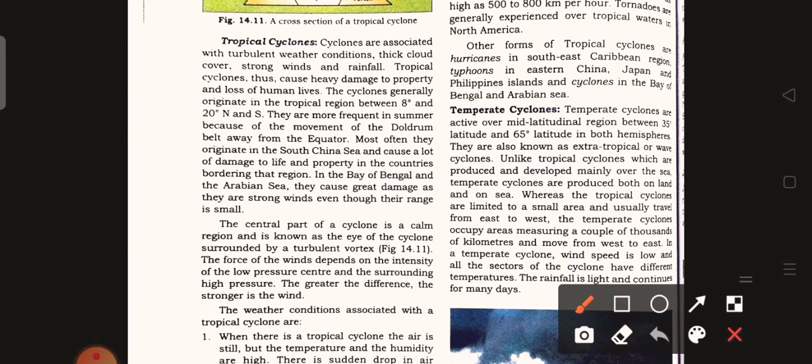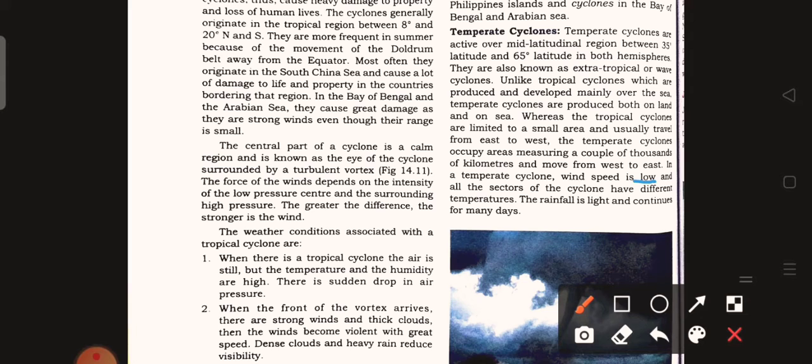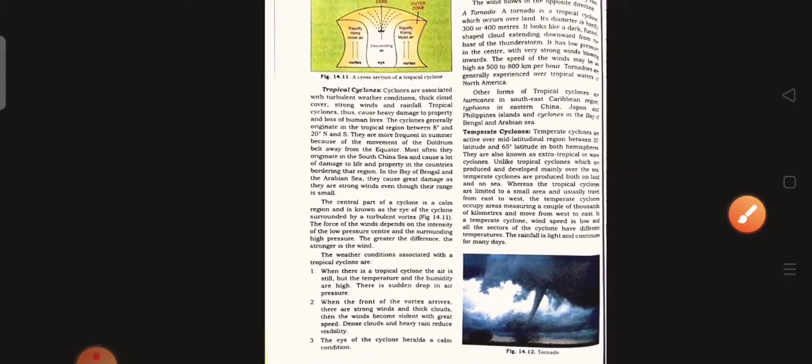Whereas the tropical cyclone is limited to a small area and usually travels from east to west, the temperate cyclone measures a couple of thousand kilometers. It is much larger than the tropical cyclone and moves from west to east. In the temperate cyclone, the wind speed is low and the sectors of the cyclone have different temperatures. So various sectors of the cyclone experience different temperatures, which causes the rainfall to be light and continue for many days in the prevailing region.